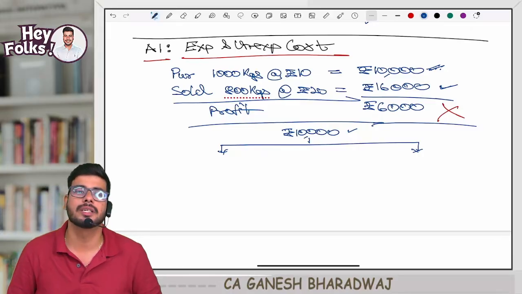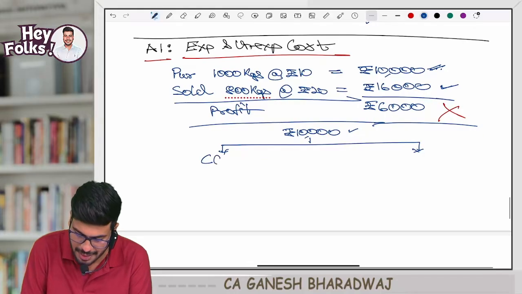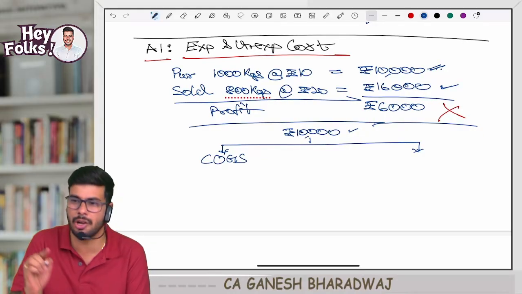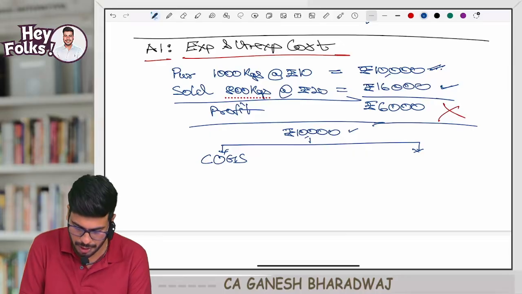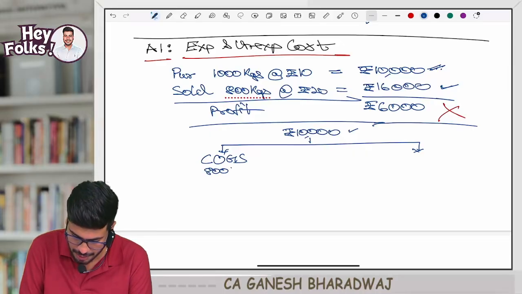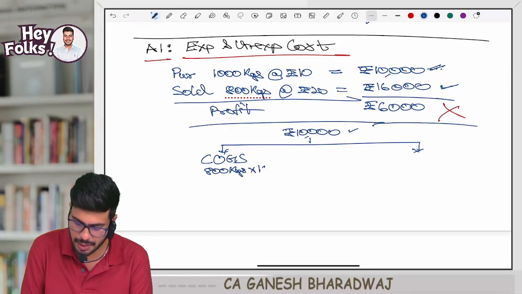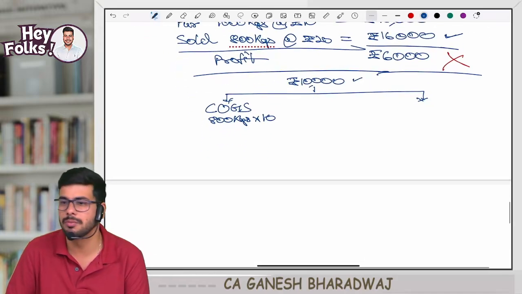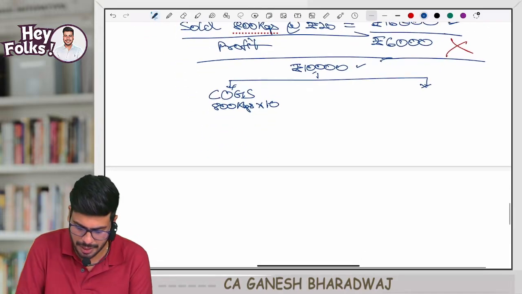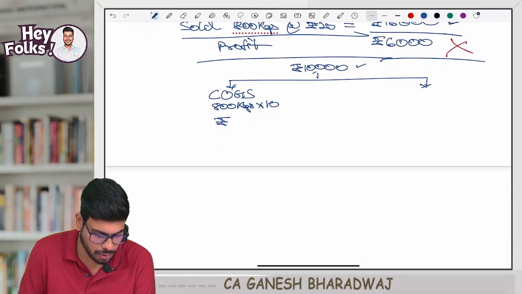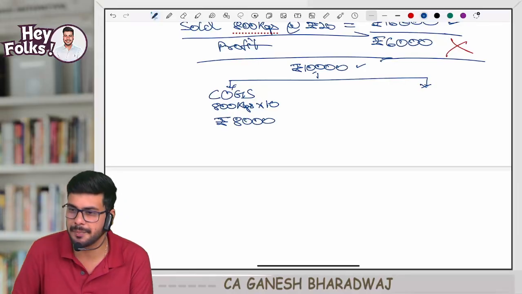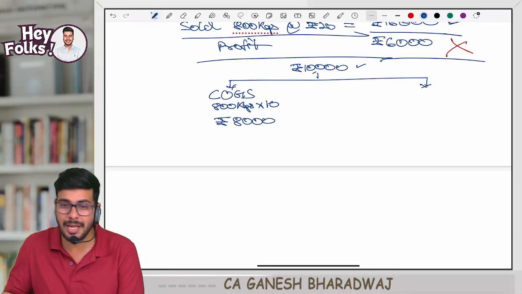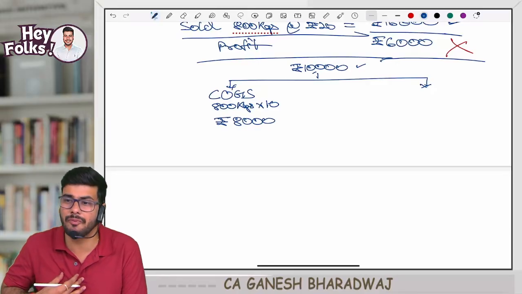Can I call it COGS, cost of goods sold? Can I say the cost of goods sold is going to be 800 kgs into 10? Guys, agreeing with me on this? How much is that? 800 into 10 is not 16,000. It is 8,000 rupees.